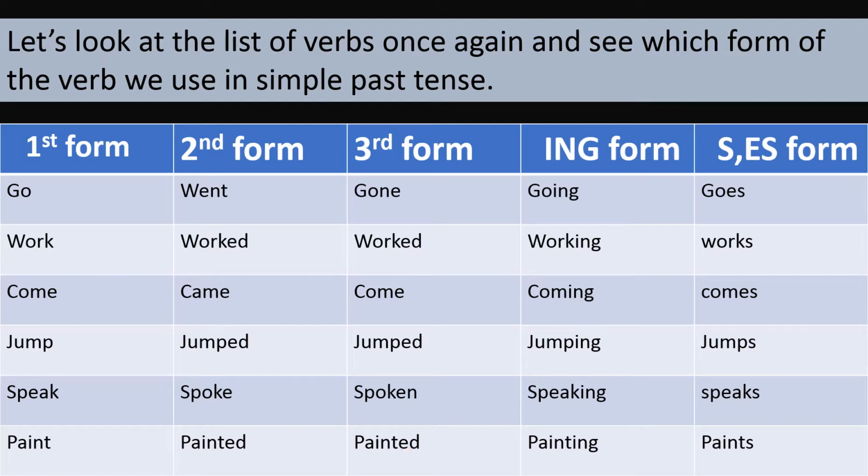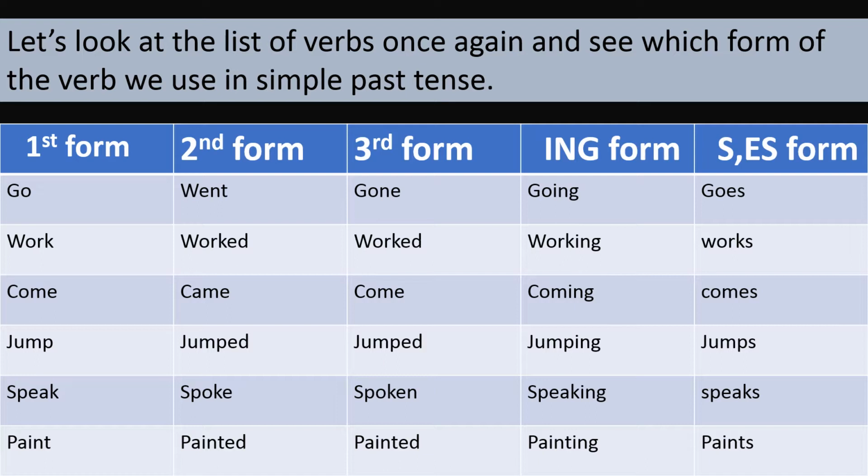Irregular verbs have different first, second, and third forms, as in go, went, gone; speak, spoke, spoken; come, came, come. All these three are irregular verbs, and the other three are regular verbs. I hope that you have brushed up your previous lesson.